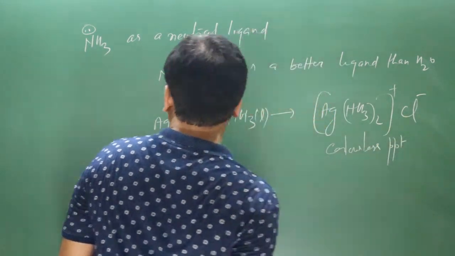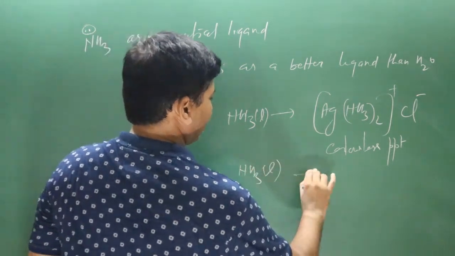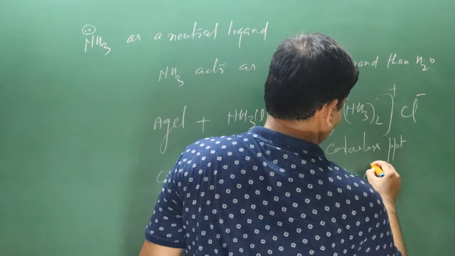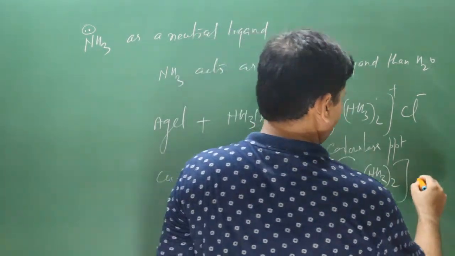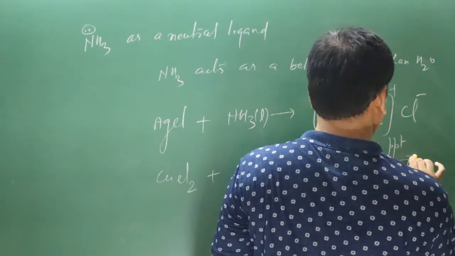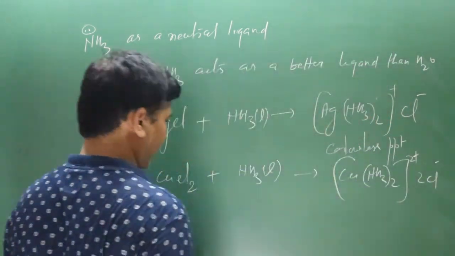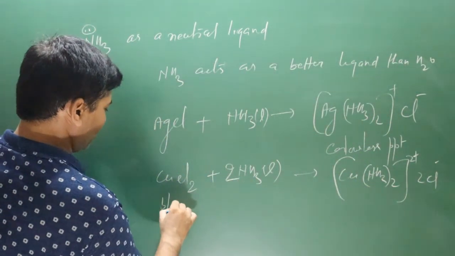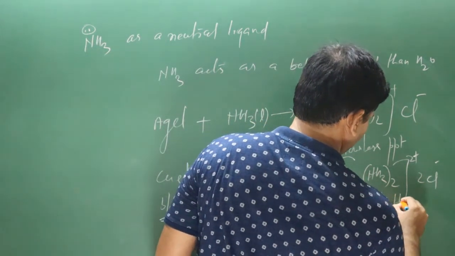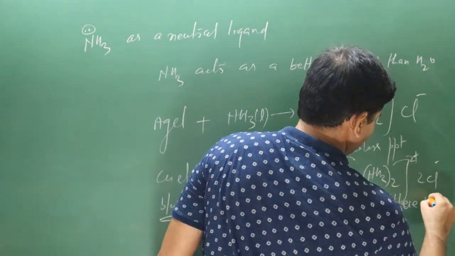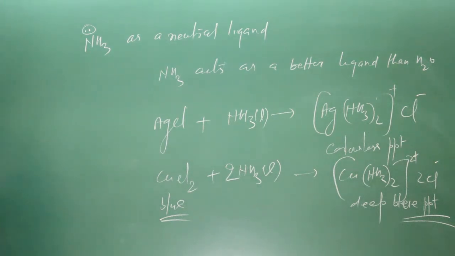Now, let's say we have cupric chloride and ammonia molecules. In this case it again forms a complex, Cu(NH3)4, with 2 Cl minus, and the charge is 2 plus. It is a blue colored compound, and this complex has a deep blue color. That's why the ammonia molecule is used for the detection of these metal ions in substances.